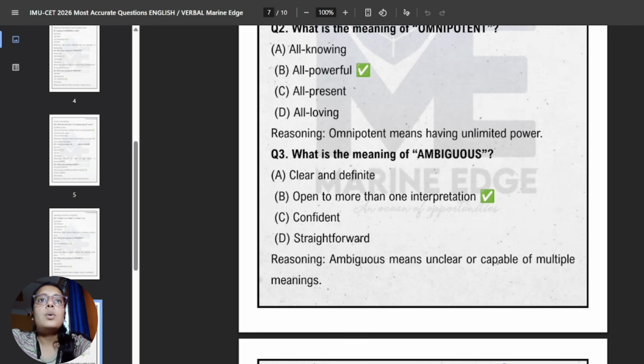Now next, what is the meaning of ambiguous? An ambiguous statement is one which is very unclear and can have more than one meaning. So the answer can be open to more than one interpretation.